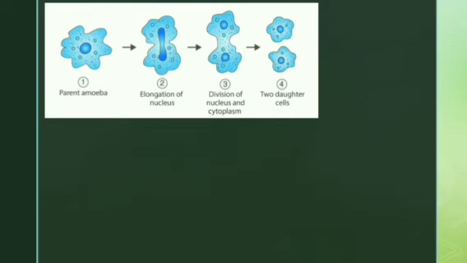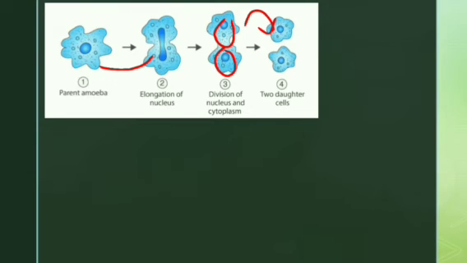Here is the binary fission. It means, students, that one organism is divided into two daughter cells, which is called binary fission. Here you can see in the first step a parent amoeba. It will divide its nucleus as well as its body. Then two separate nuclei are formed, and in the next step two separate daughter cells are formed. So this is binary fission.